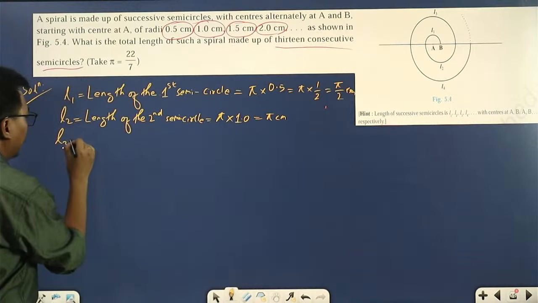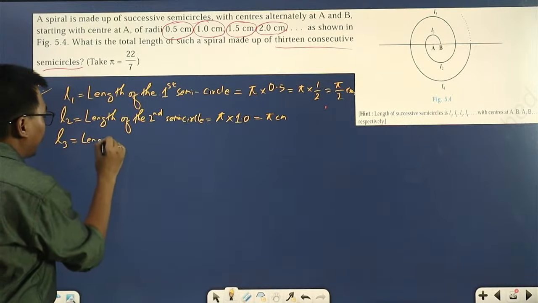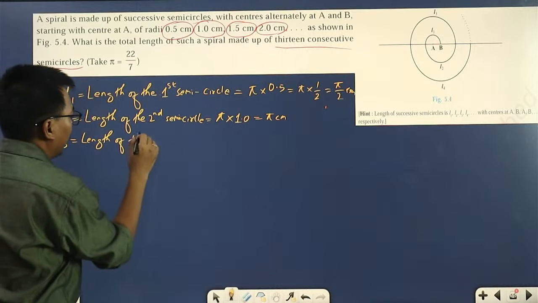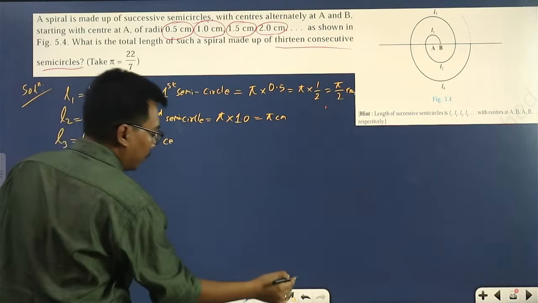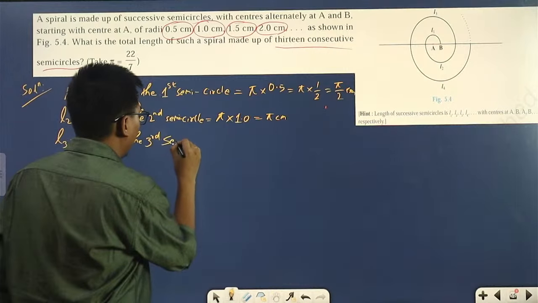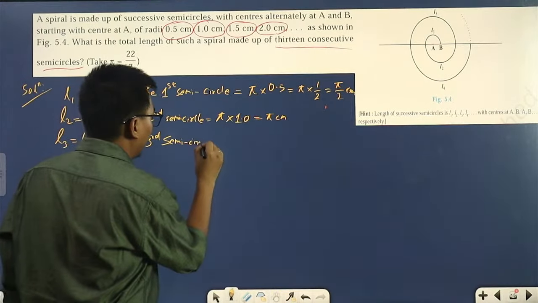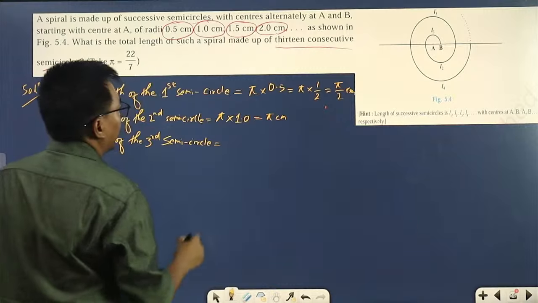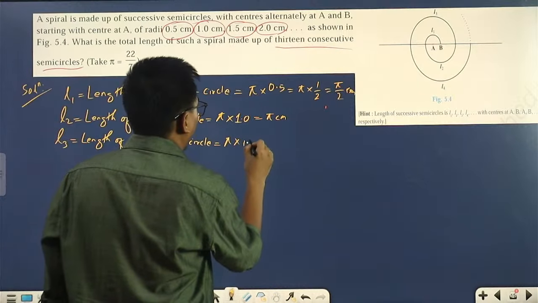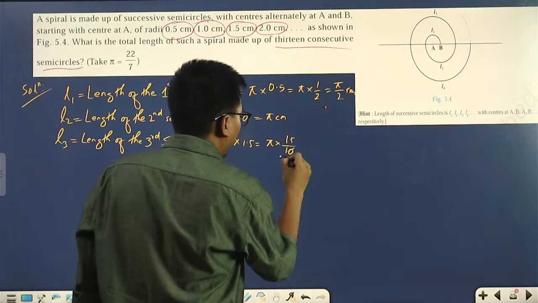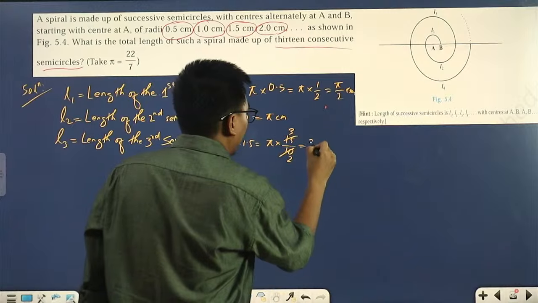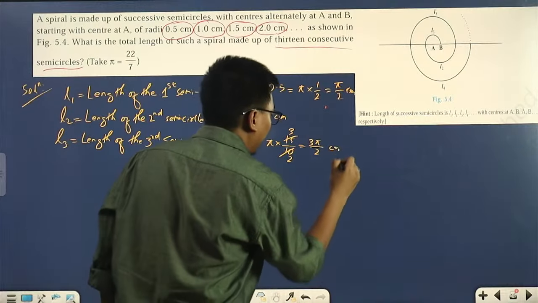Now let's find L3. What will be L3? Length of the third semicircle. Pi into 1.5. So pi into 1.5 is 15 by 10. 5 2s are 10, 5 3s are 15. We'll get 3 pi by 2 centimeter.